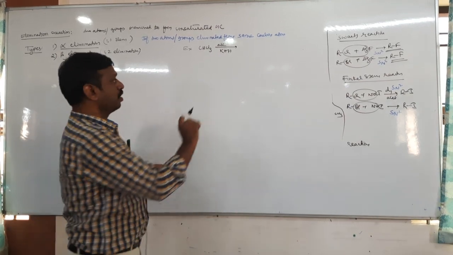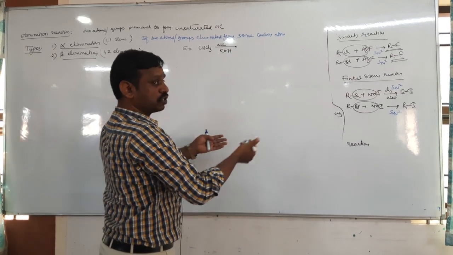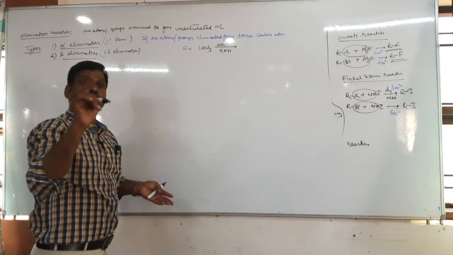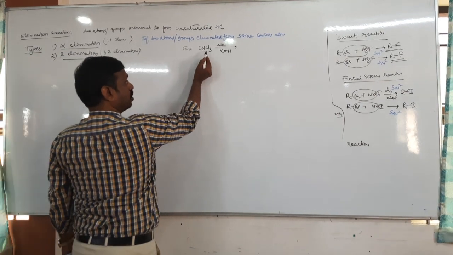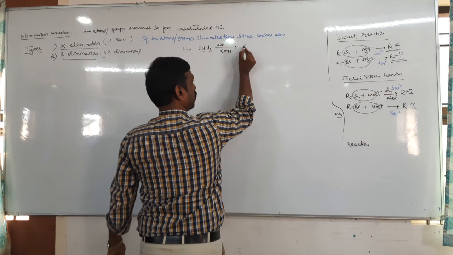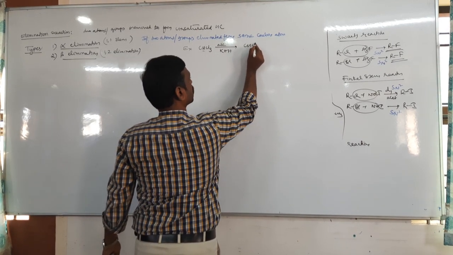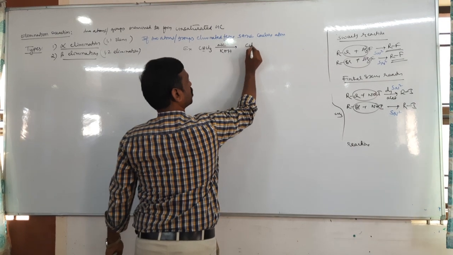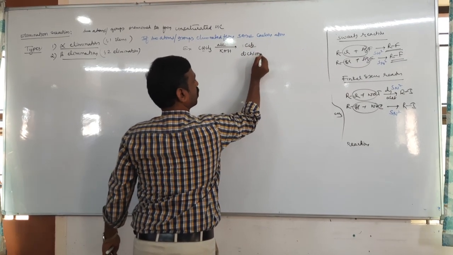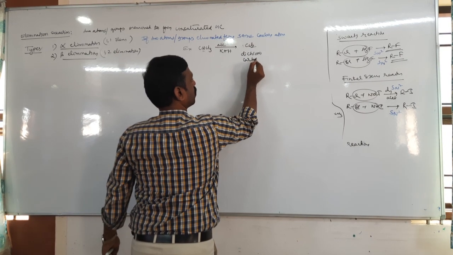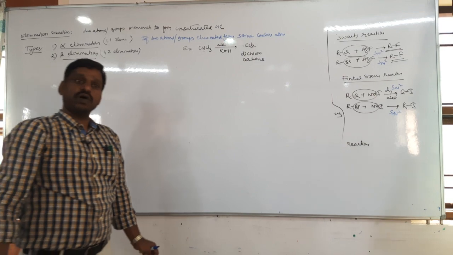So here alcoholic KOH removes hydrogen and halogen, a dehydrohalogenating agent. After removing the hydrogen and halogen, what is the product? CCl2, which is called dichlorocarbene.